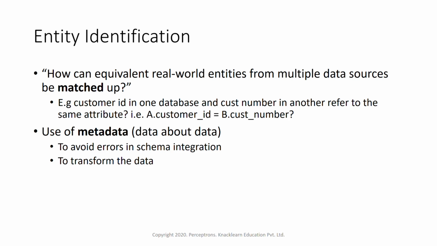That is nothing but metadata. If we use that, we can avoid errors in schema integration, and it will be easier for us to transform the data. So that's where entity identification is one of the important aspects.